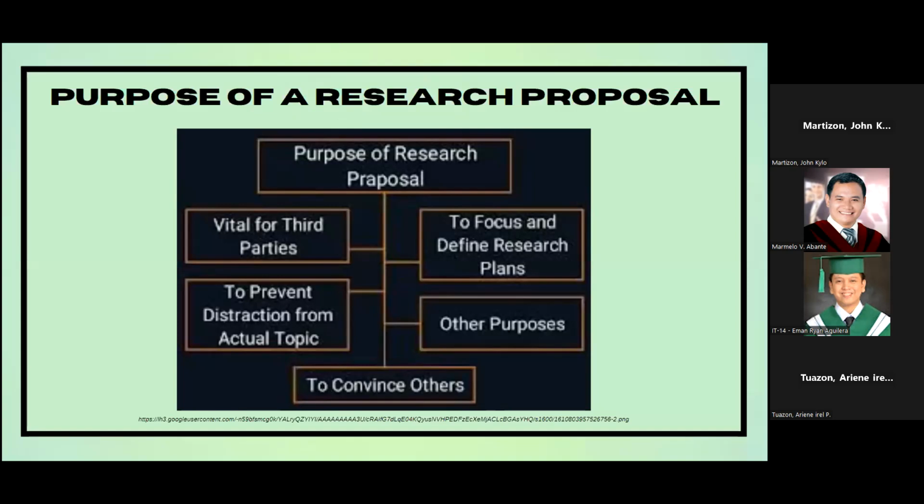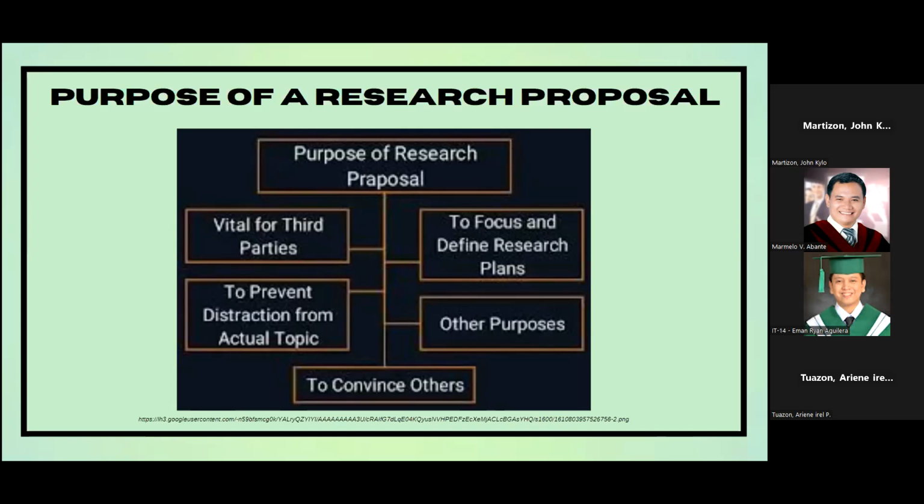A good research proposal is like a roadmap for researchers. It helps them stay on track by clearly laying out what they want to study, why, and how. This roadmap includes details like the research problem, goals, how they'll choose who to study, the questions they want to answer, and how they will collect and analyze data. Having this roadmap keeps researchers from going off track and getting distracted. In simple terms, a well-prepared research proposal makes sure that the study stays focused and organized.